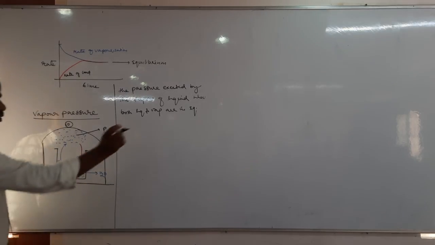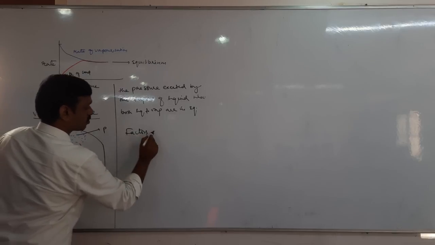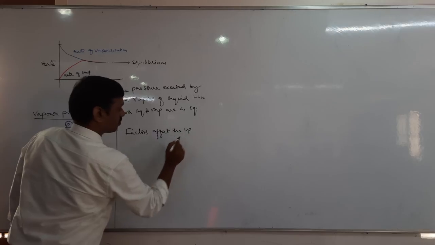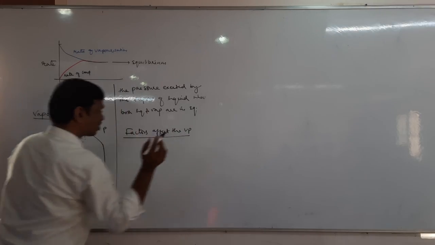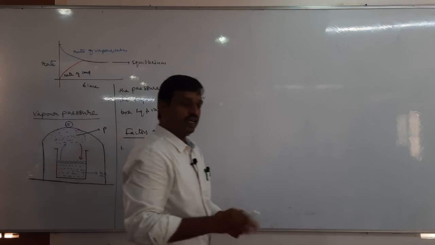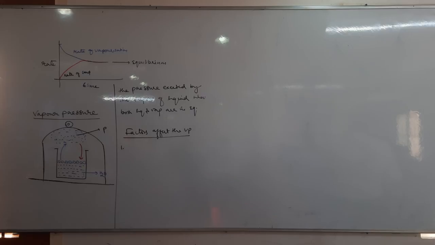Next, what is important now is what are the factors affecting vapor pressure? Which factors affect the vapor pressure? In the previous class we have studied the factors affecting the rate of vaporization. There are 4 factors. Tell me. 1. Nature of liquid. 2.